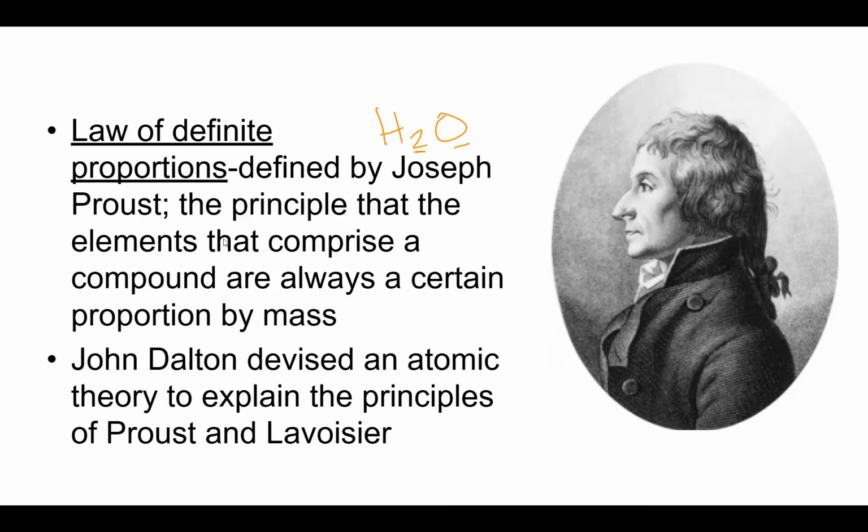Then John Dalton came around and he devised an atomic theory to explain the principles of Proust and Lavoisier. Remember, Lavoisier had the law of conservation of matter. Proust was the law of definite proportions.